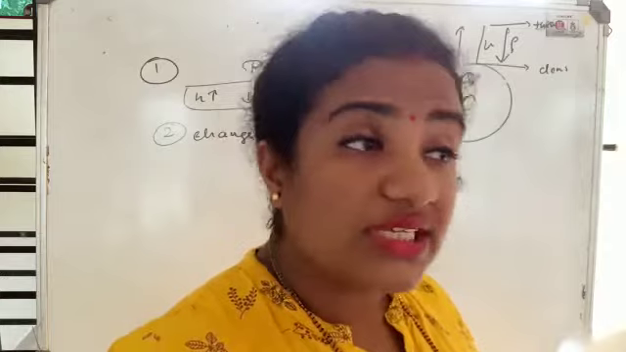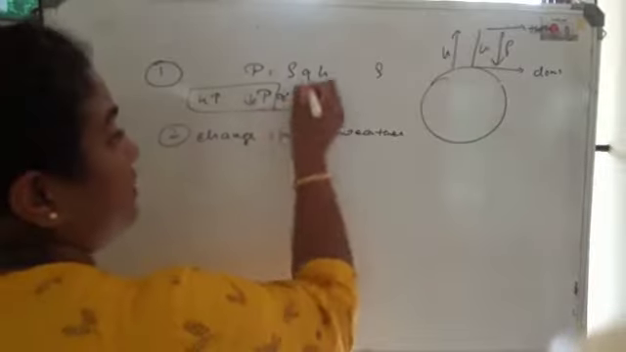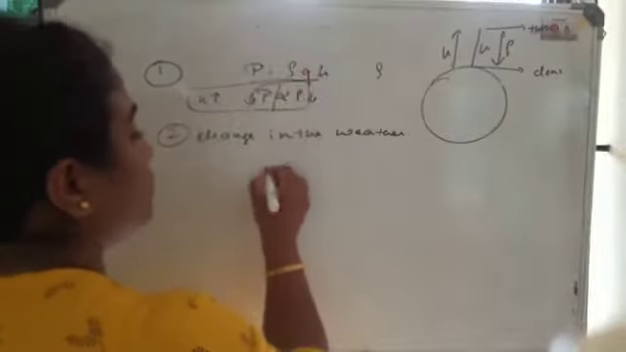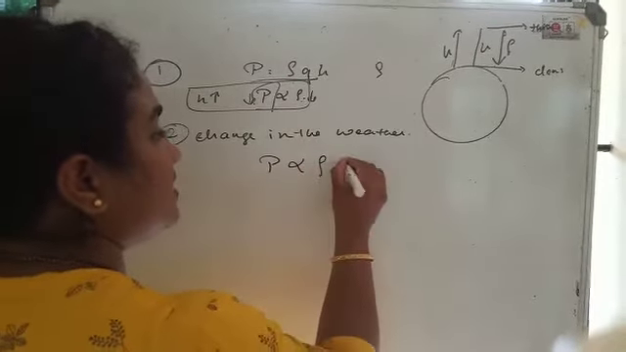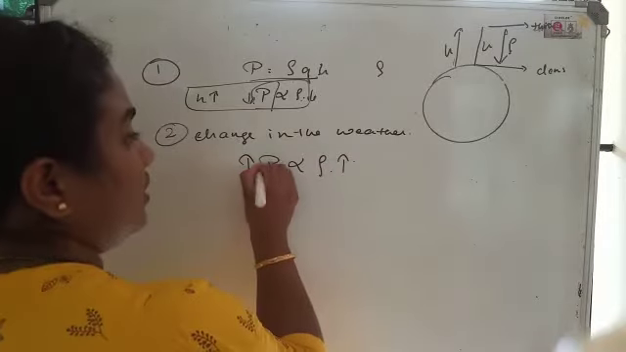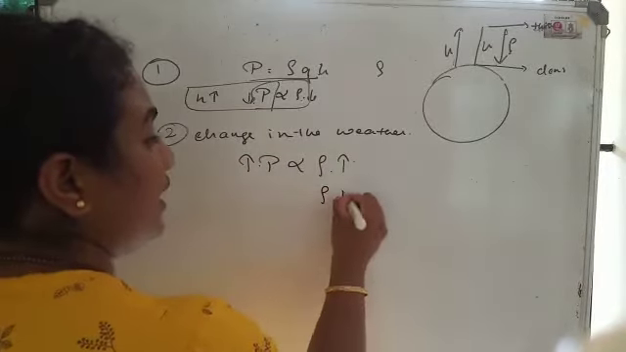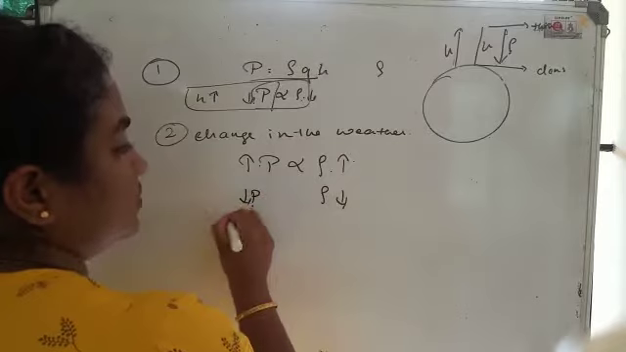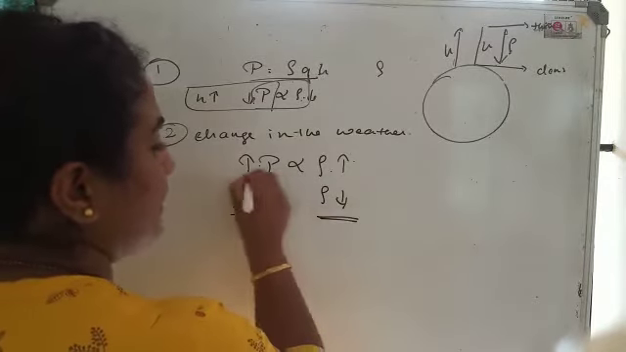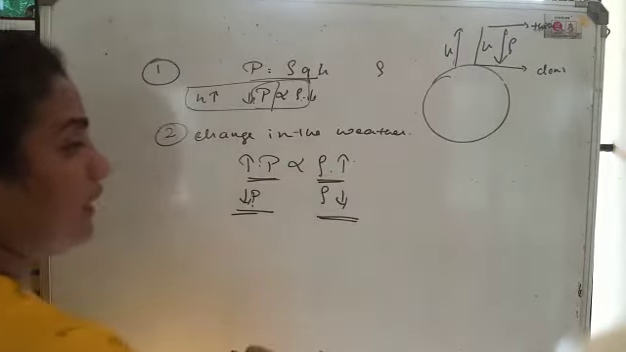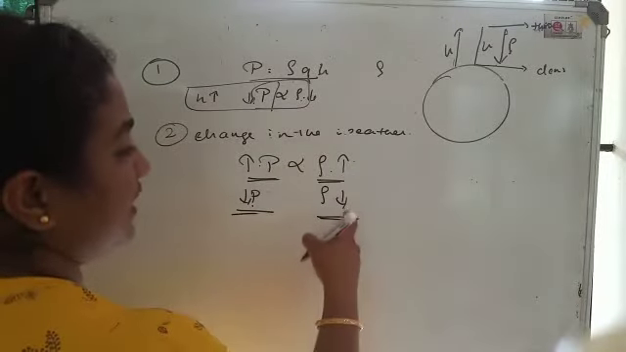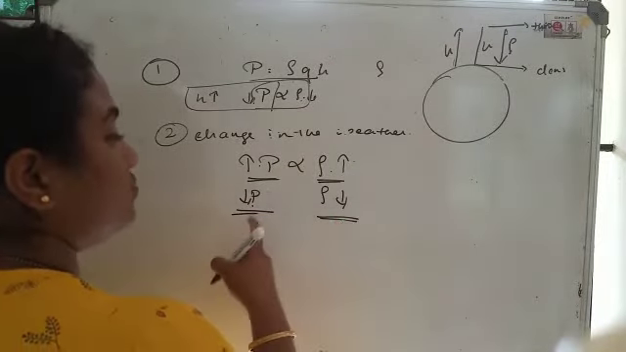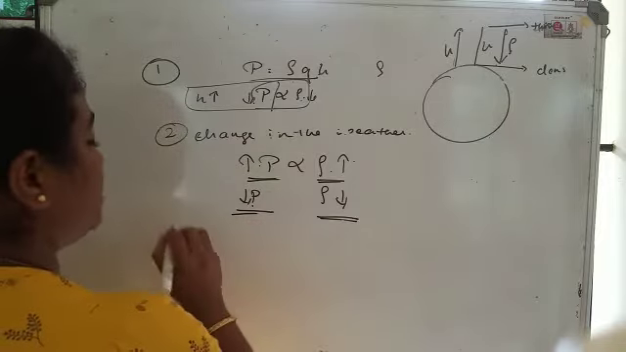This density of air molecules affects pressure, as we know from the formula P is equal to rho G H. P is directly proportional to density. If the density of air increases, pressure increases. If the density of air decreases, pressure decreases. So the atmospheric pressure experienced by us will also depend upon the density. Change in the weather may cause this variation in the density of the air molecules, which in turn causes change in the pressure.